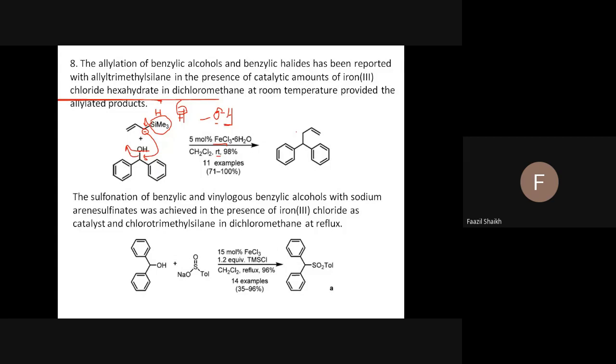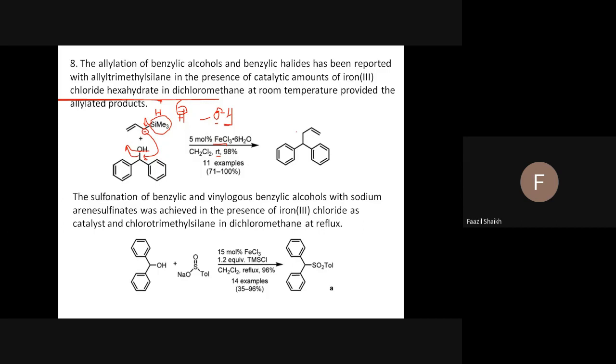So we are dealing with all types of reactions: carbon-carbon bond formation, carbon-sulfur bond formation, carbon-nitrogen bond formation, carbon-oxygen bond formation. So don't get confused. Very straightforward reactions. Only the catalyst is the same, and out of two reactants, one reactant we are changing only to understand and learn about the wide scope of the catalyst.